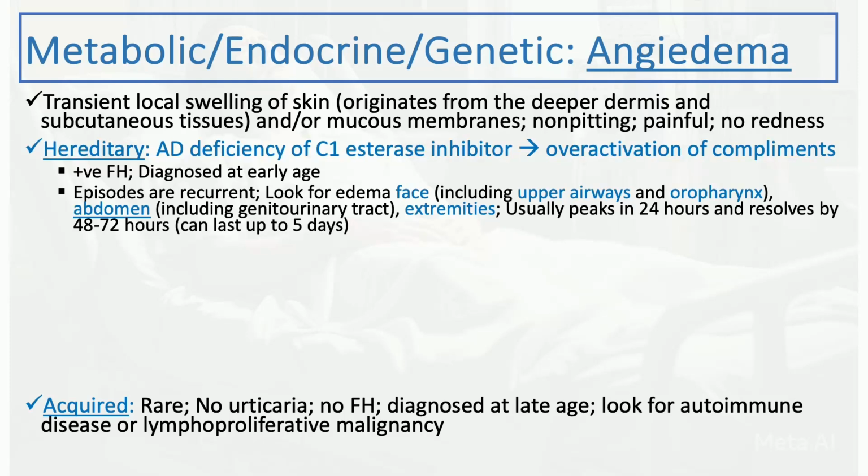Then, involvement of the abdomen can also involve the genitourinary tract. So always ask about that, and also examine the genitalia when you examine the abdomen. Also, the upper extremities and lower extremities can be a site for hereditary angioedema.